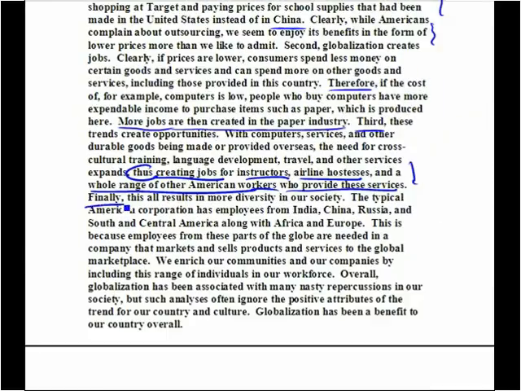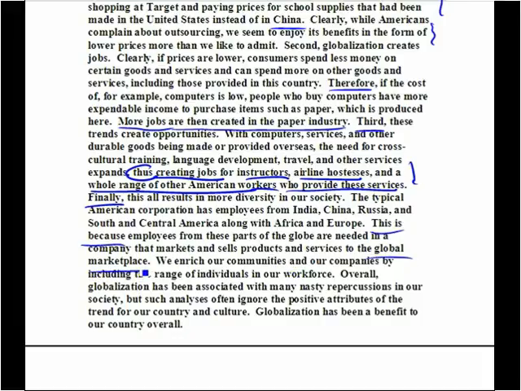Let's see how the writer develops the fourth point. Finally, this all results in more diversity in our society. The typical American corporation has employees from India, China, Russia, and South and Central America, along with Africa and Europe. This is because employees from these parts of the globe are needed in a company that markets and sells products and services to the global marketplace.